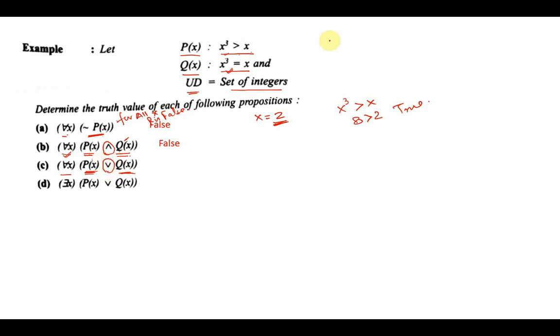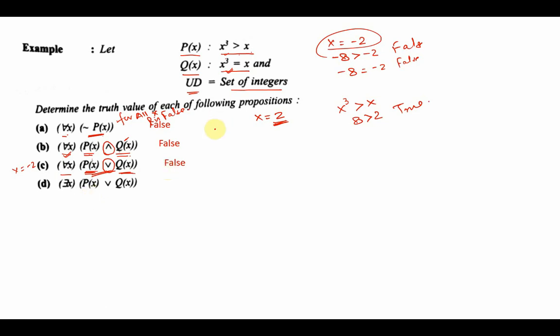Now let us see, if I take x equal to, say, -2, then -2 cube is -8, is greater than -2, this is false, and -8 is equal to -2, this is once again false. So x equal to -2 becomes a counter example for this, and so we can say that this is also false.